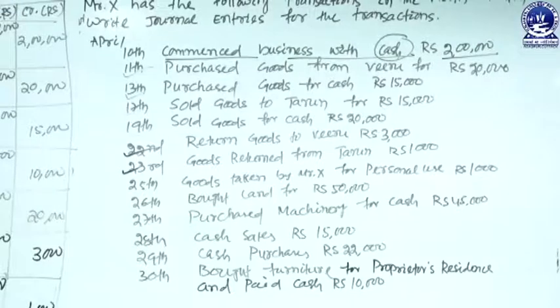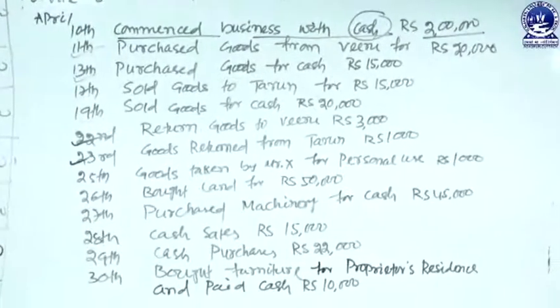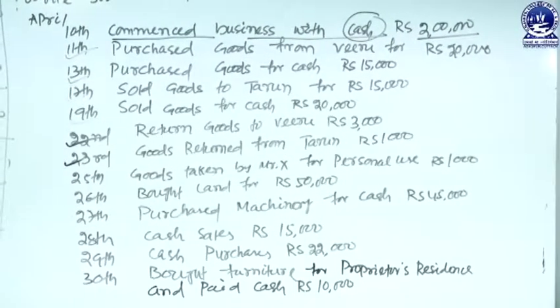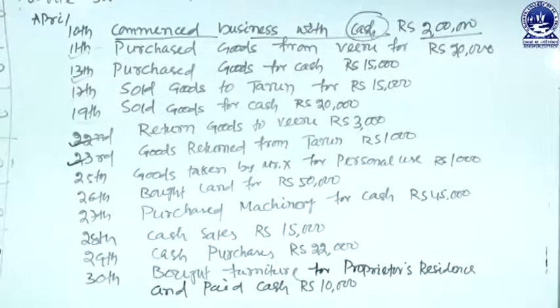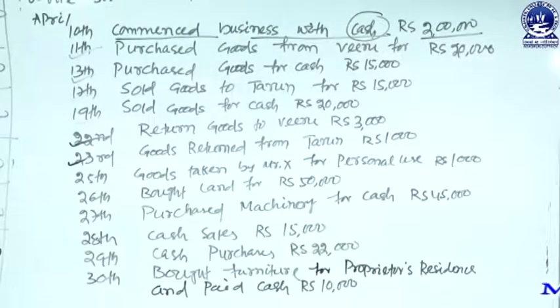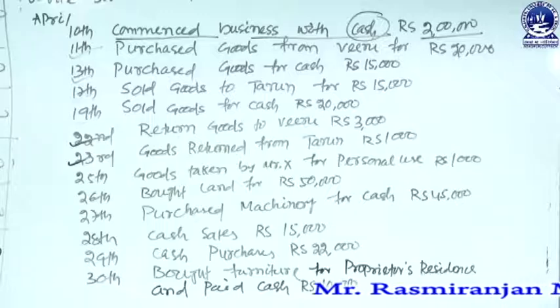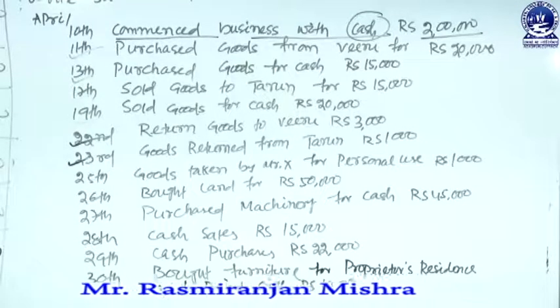When the owner withdraws goods from the business for personal use, that is a case of drawings, and in that case the drawings account is debited, and since goods are taken, the purchase account must be credited. Either the owner withdraws goods or cash for personal use from the business, whatever it may be, that account must be credited, and as the owner withdraws for personal use, that is a case of drawings, so the drawings account must be debited.